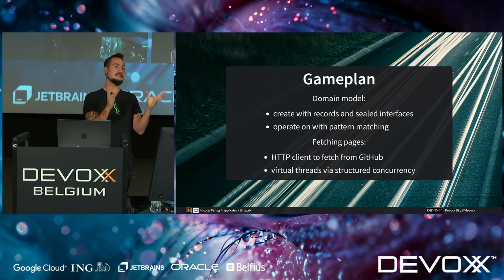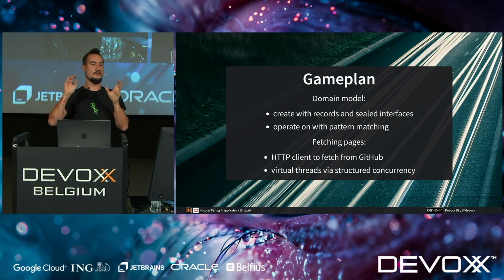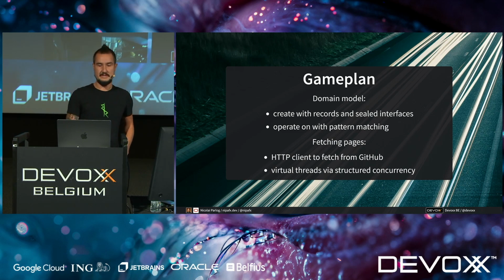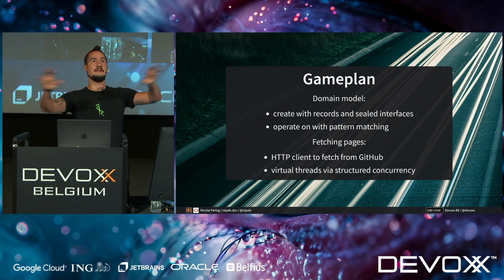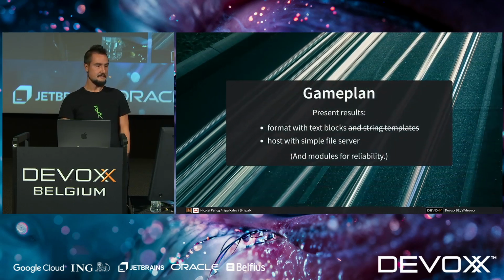I want to go a little bit over the game plan so you're not entirely lost. We're going to use as a domain model records and sealed interfaces. And we're going to write our operations, not as methods on those interfaces and records, but outside of them in extra classes. And we're going to use pattern matching to take our data apart. We're going to use the HTTP client that was added in JDK 11 to fetch the stuff from GitHub. And we're going to use virtual threads and structured concurrency to ask for all the pages in parallel.